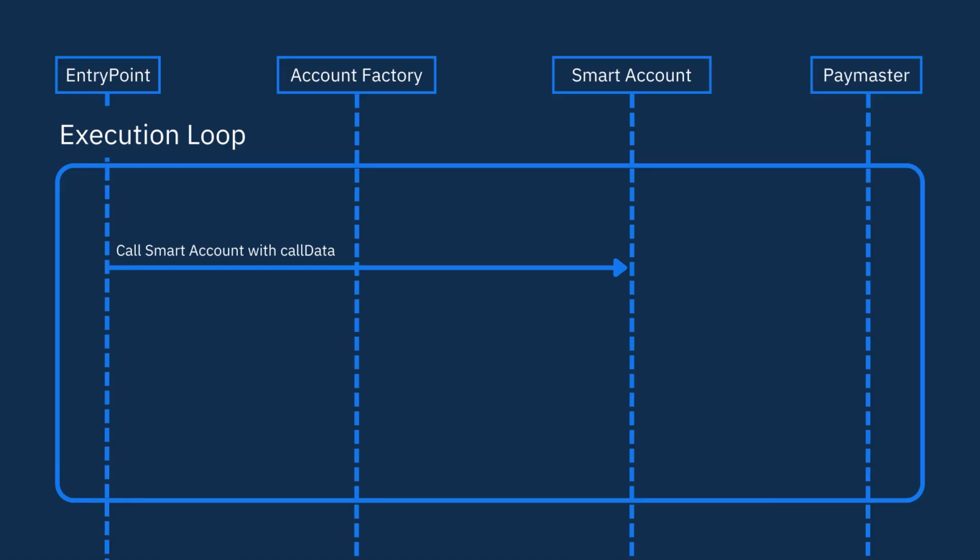Next is the execution phase. Execution is much simpler. The entry point again loops through each user operation, this time just sends the call data to the sender for execution and calls any custom fee logic in the paymaster. You can also have a component called an aggregator that can save gas by aggregating signatures for multiple user operations.